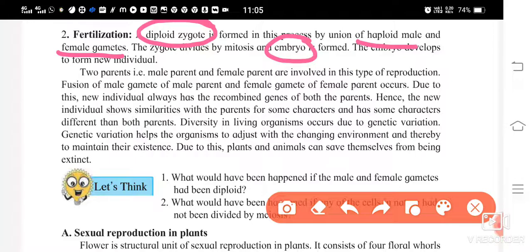Now see, this embryo which has been formed is going to develop to form a new individual. This embryo, which was first a mass of cells, will slowly start bifurcating, that is, it starts dividing into a number of organs. A number of organs will slowly be formed, and it develops into a new individual.